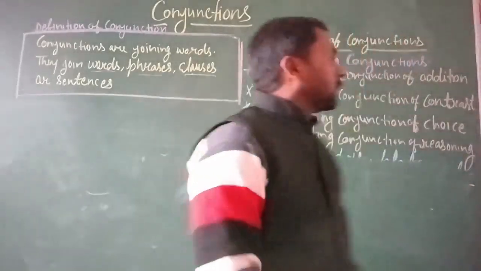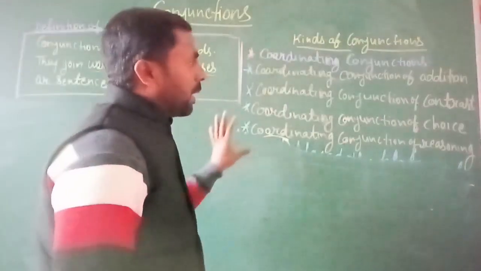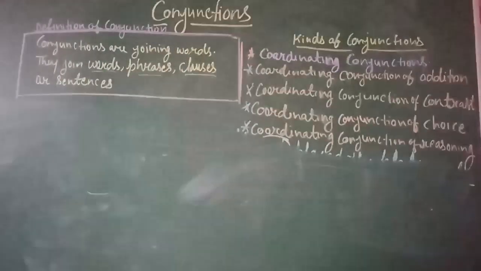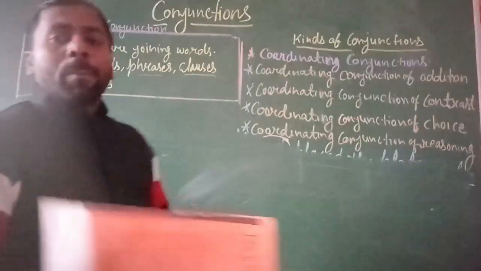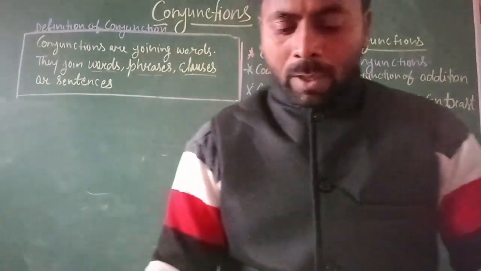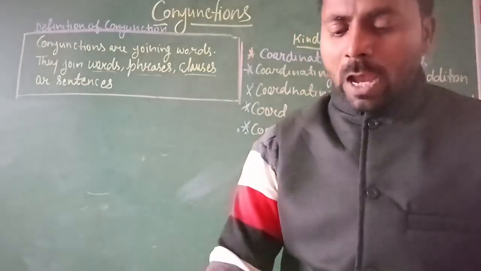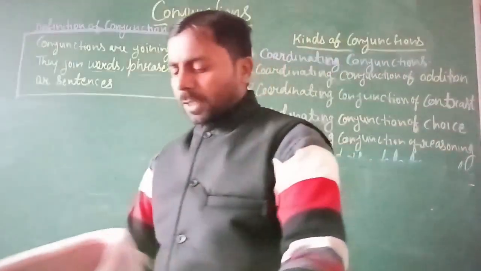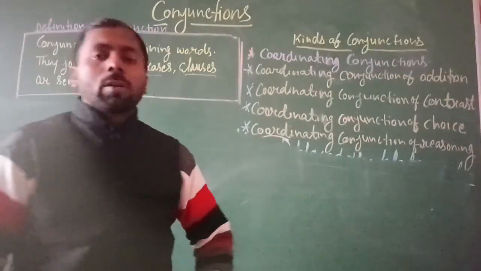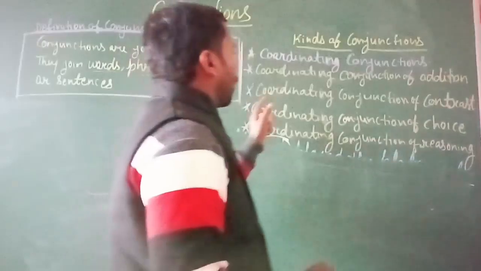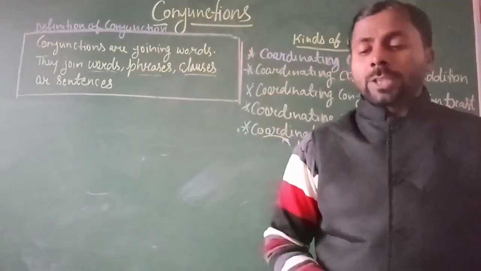Words used for contrast, for example but, yet, still, whereas, while, help to join statements that express opposition or contrast. It is called a coordinating conjunction of contrast.